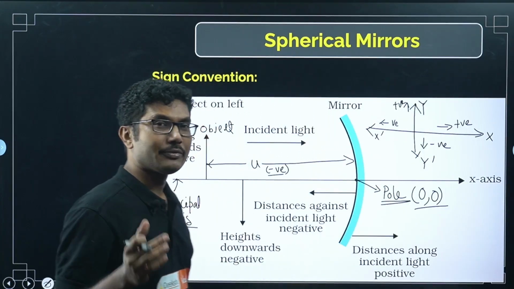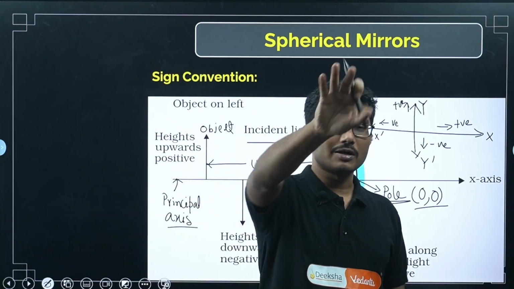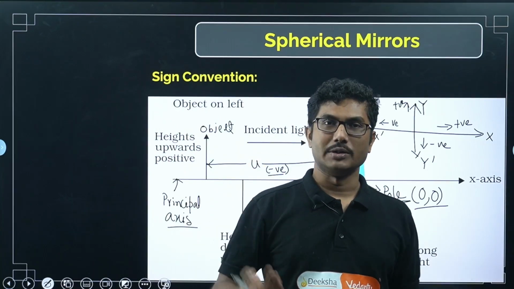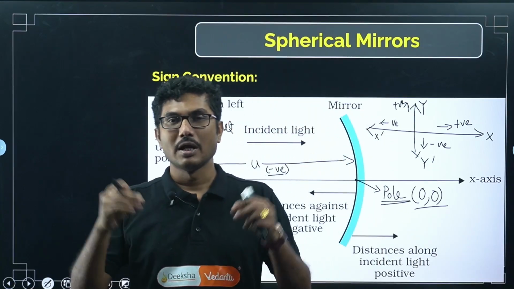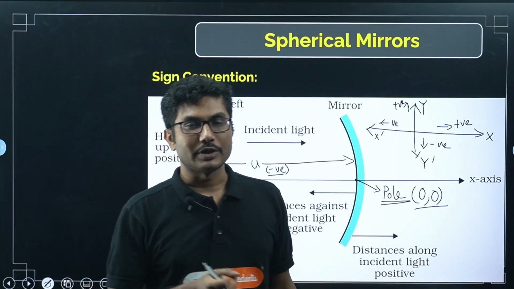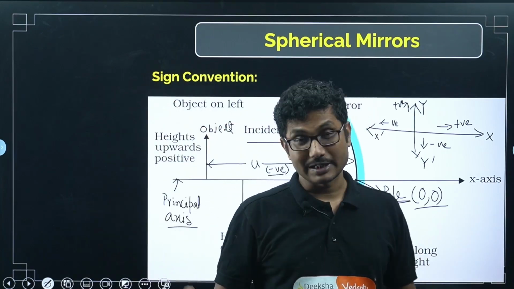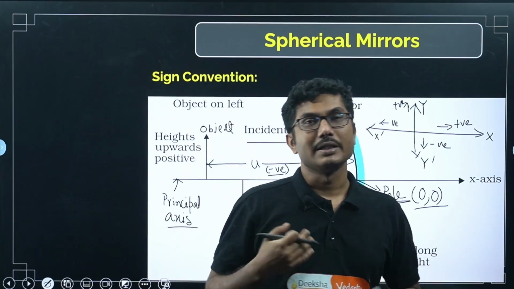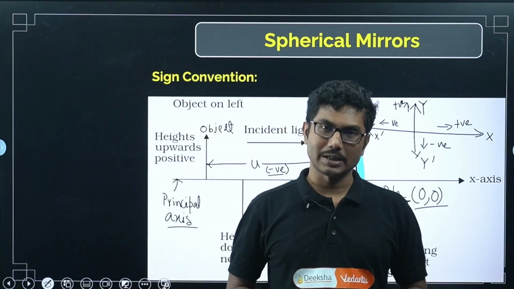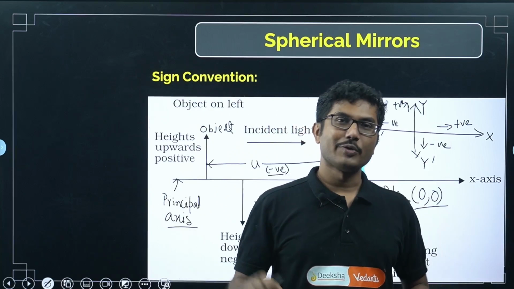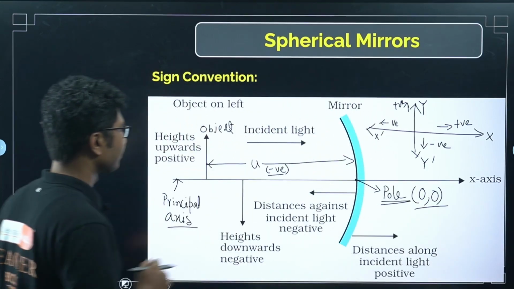Whereas a virtual image is when you see yourself in the mirror, okay? When you see yourself in the mirror, you cannot touch yourself, so that's why it is a virtual image. But if there is a screen, you can go and touch that image, you can project it, you can focus it or defocus it, so that's why it is called a real image. And whatever is forming behind the mirror, especially for mirrors, if it is forming behind the mirror, then we consider it a virtual image, because there is no real space actually behind the mirror, right? Behind the mirror there is a wall, so you cannot go behind the wall and touch it, right? So that's the logic, okay?